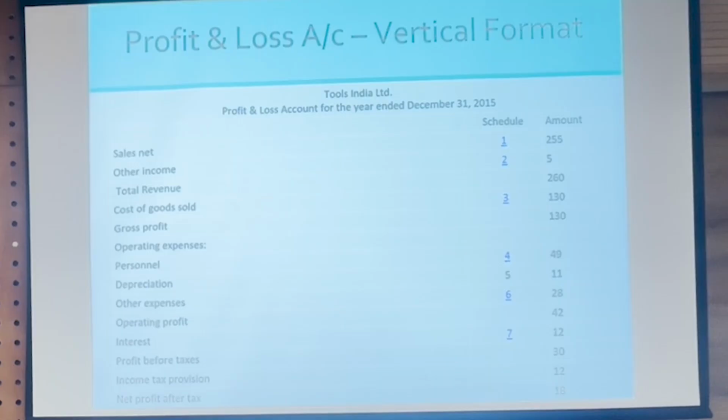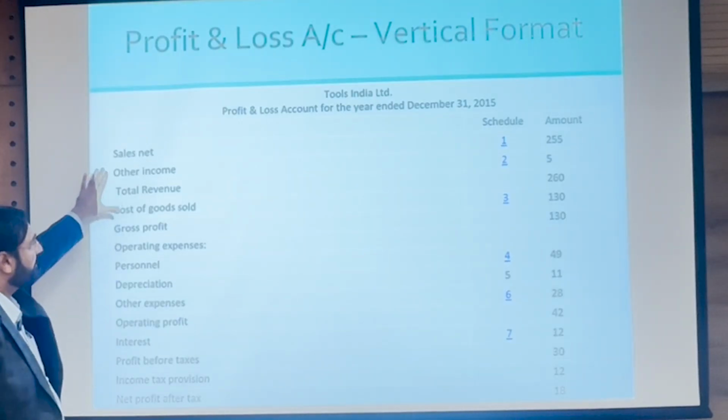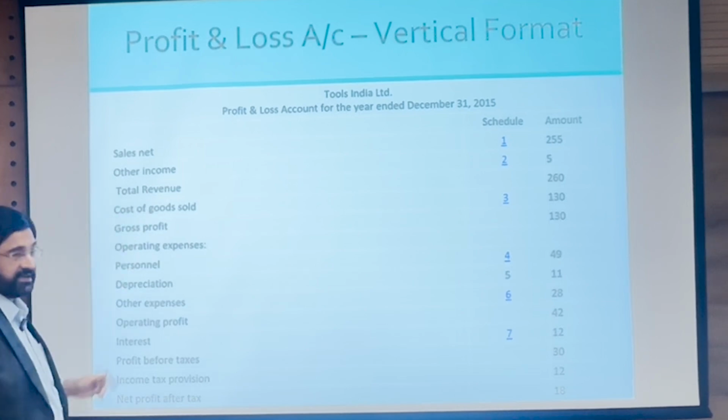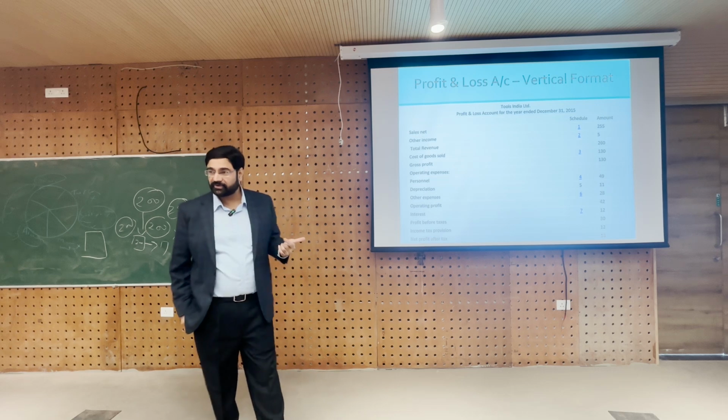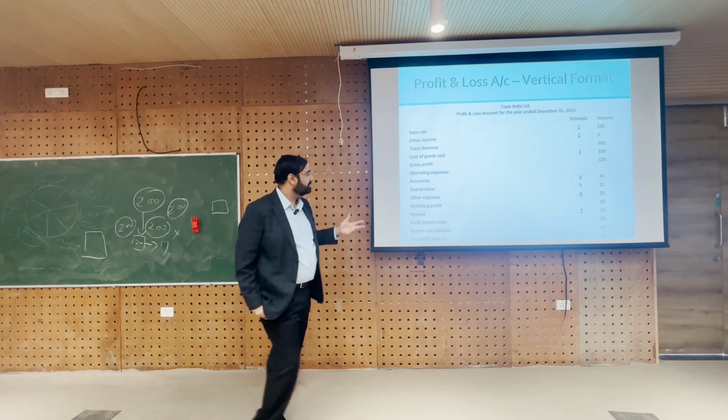So, the vertical format will look like this: sales net, say 255, other incomes, you may remember other incomes I had discussed yesterday. We mentioned one or two other incomes, right?